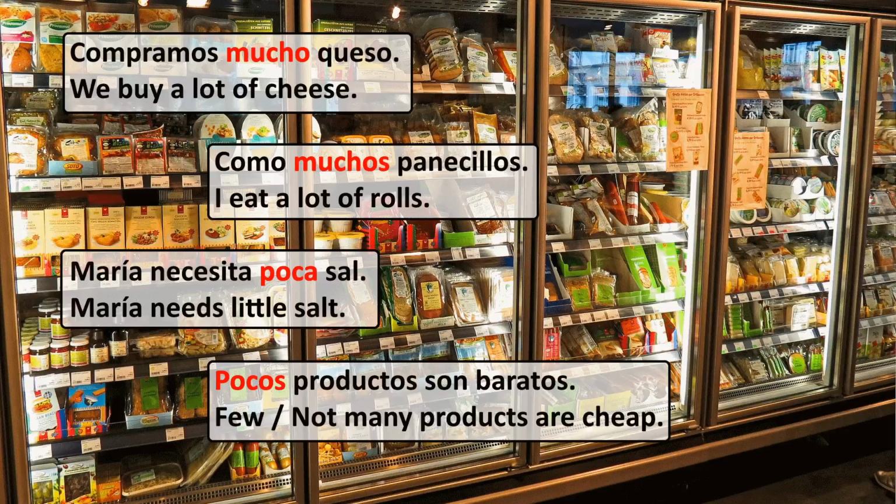Let's have a look at some examples. Compramos mucho queso. We buy a lot of cheese. Masculine gender, non-count. Mucho queso. Como muchos panecillos. I eat a lot of rolls. Panecillos, masculine gender, plural. We use muchos.